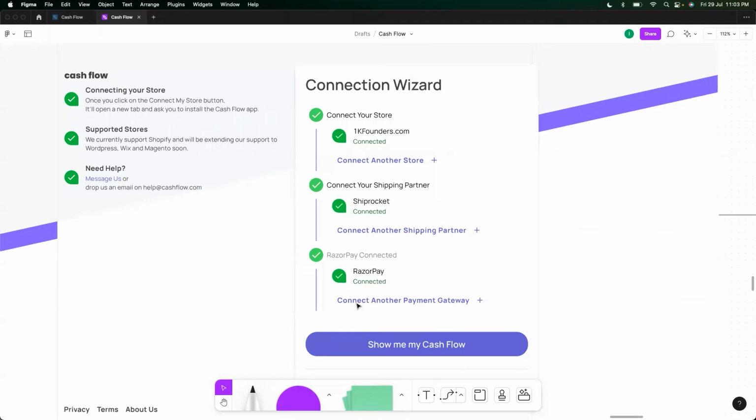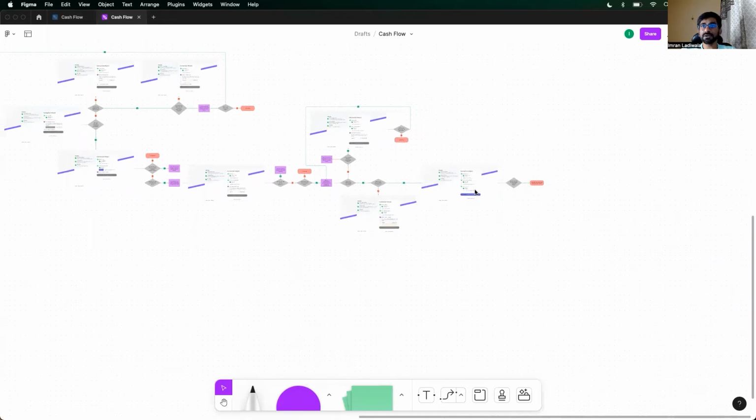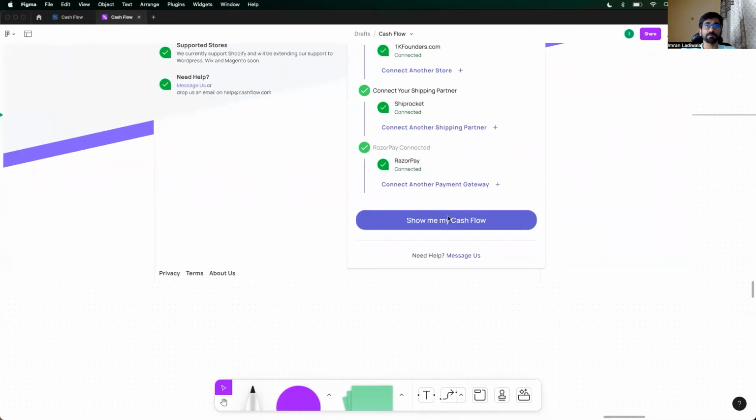You have connected your store, which gives us order level data. You have connected your COD partner, which gives us your transit and order delivery data. And you've connected your payment gateway that gives us data regarding orders that were prepaid, right? So you've connected all three sources. Now, after that, show me my cash flow.